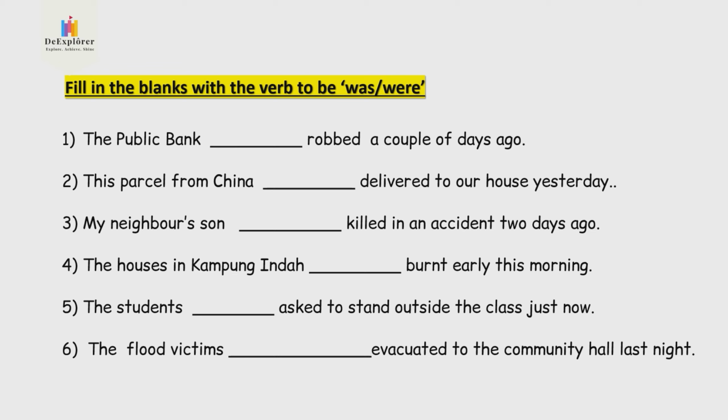Right, 去哪里, to the community hall. See, so these sentences here that you have here, you need to fill in the blanks with was or were.